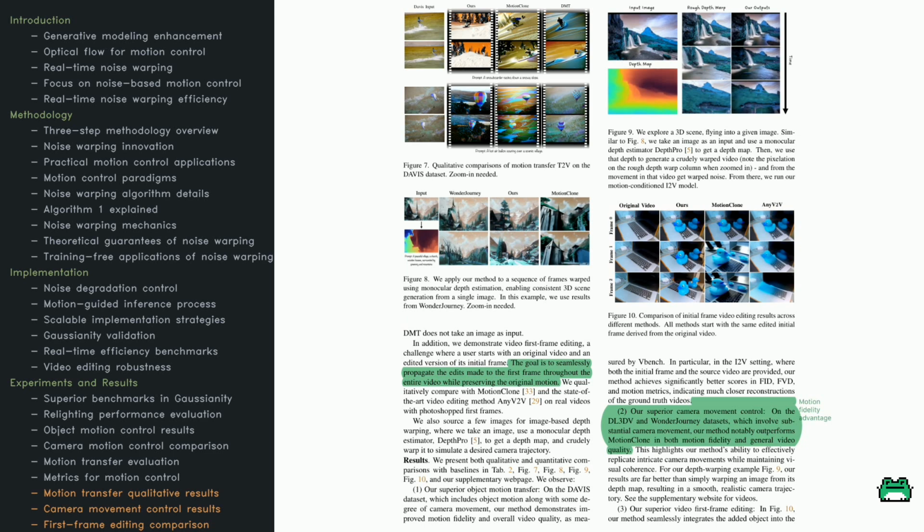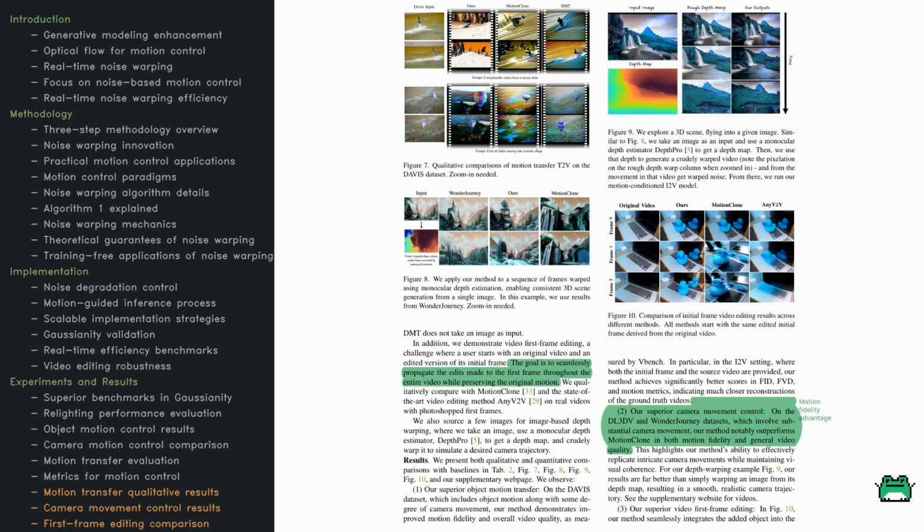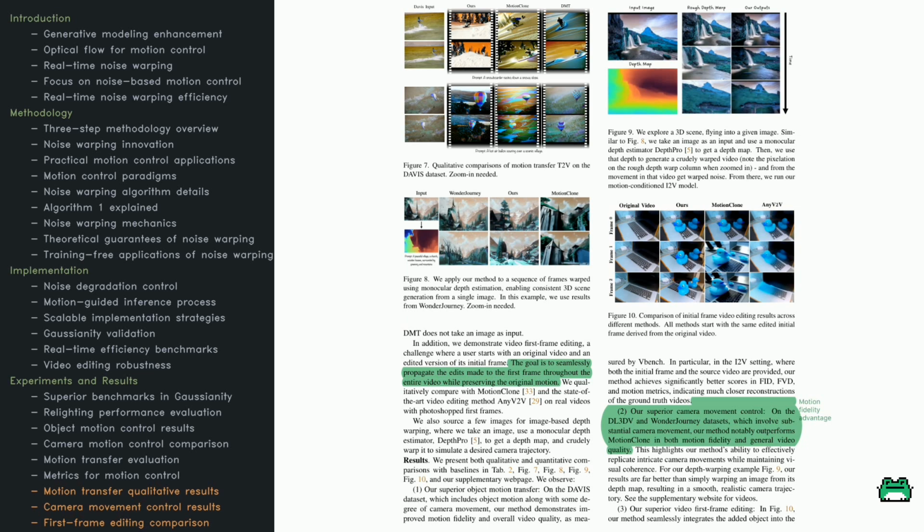When it comes to camera movement, look at Figures 8 and 9 on datasets like DL3DV or Wonder Journey. The method uses depth data to simulate natural 3D camera moves, and it manages to keep the visual details coherent throughout. Some other approaches might end up with random pixelations or jerky transitions.